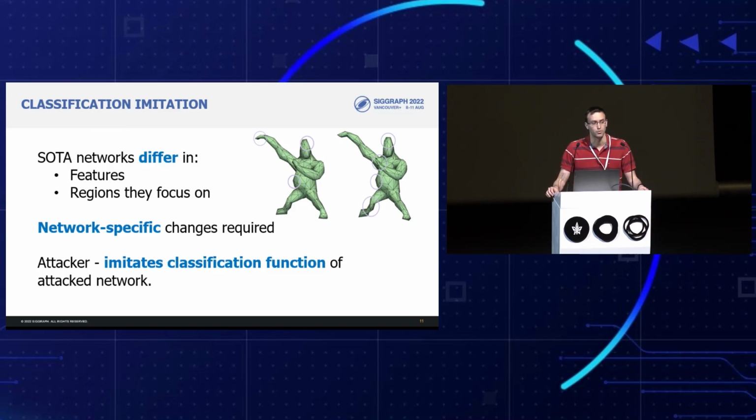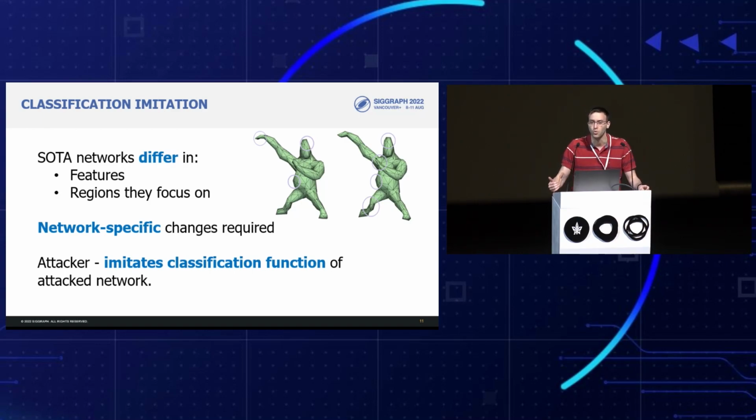Another challenge comes from the fact that the different state-of-the-art networks differ in their features and in the areas they focus on for classifying, and therefore, in order to mislead them, architecture-specific changes are required. For instance, Mesh CNN might focus on the head of the gorilla, while Mesh Walker focuses on its leg. And recall that our attack is black box, so we don't have any access to the attacked architecture.